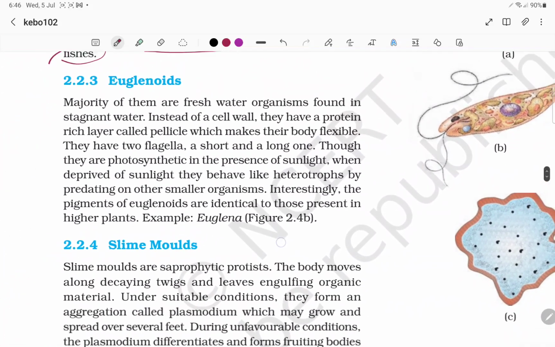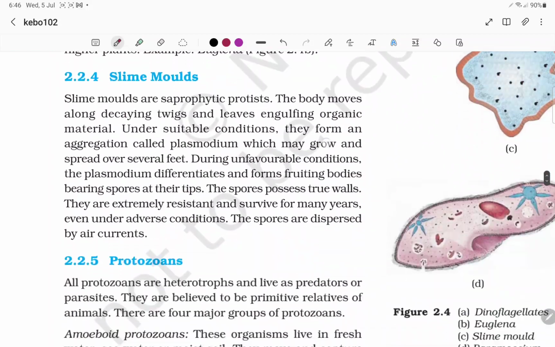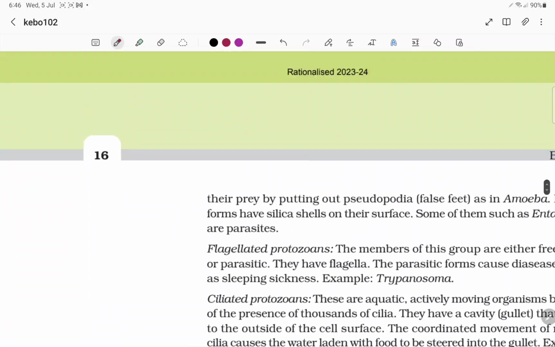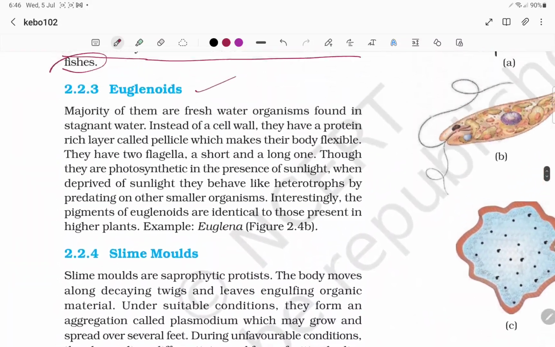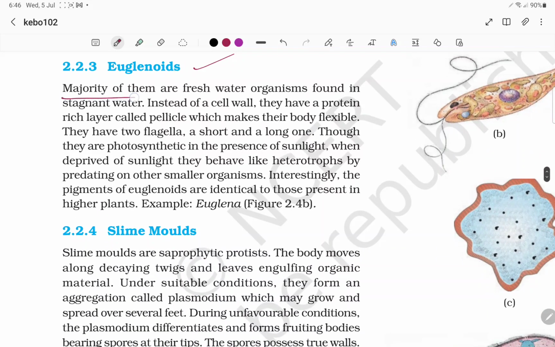So let's talk about the mixotrophic nutrition, which is euglenoids. Coming to the euglenoids, the majority of them are freshwater organisms found in stagnant water. Instead of a cell wall, they have a protein-rich layer called pellicle, which makes their body flexible. They have two flagella, a short and a long one.